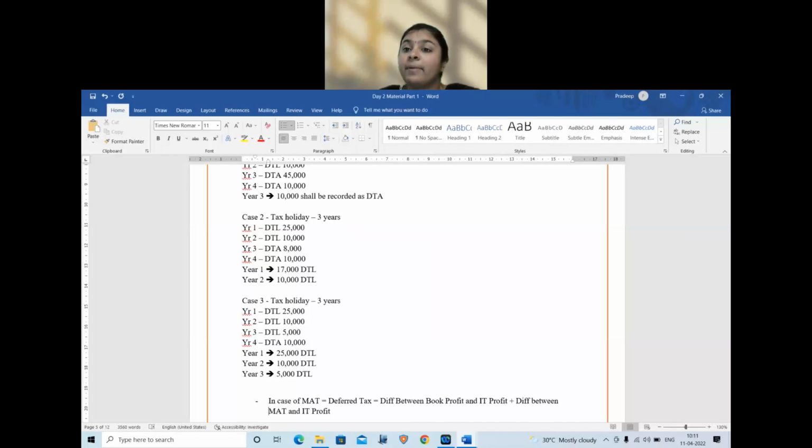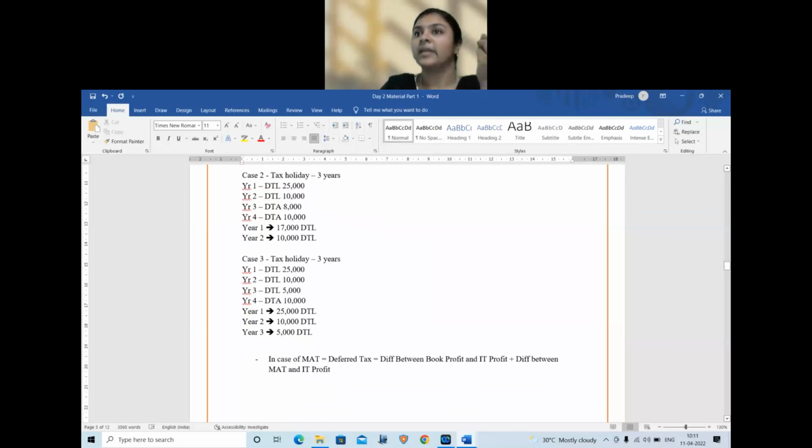And remember, DTA and DTL here is not consolidated. You can also do it on an individual basis, item to item basis. So, in that case, you will still be able to arrive at the net DTA or DTL set off. Okay, so this is the second area of discussion.